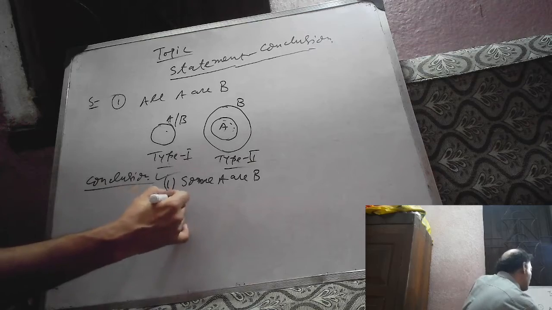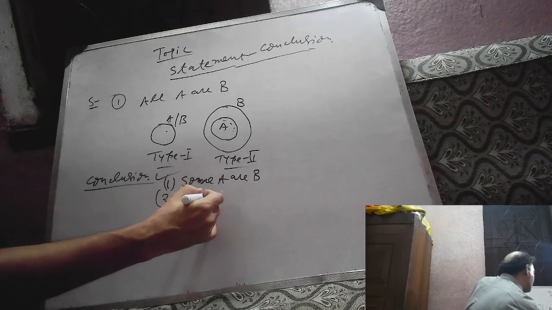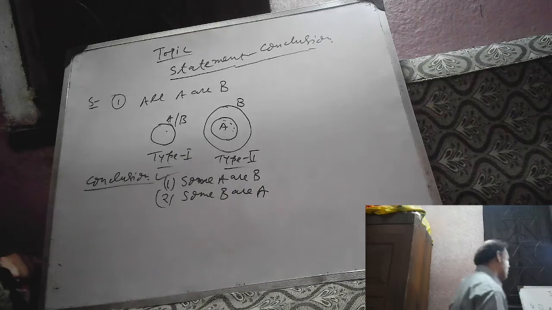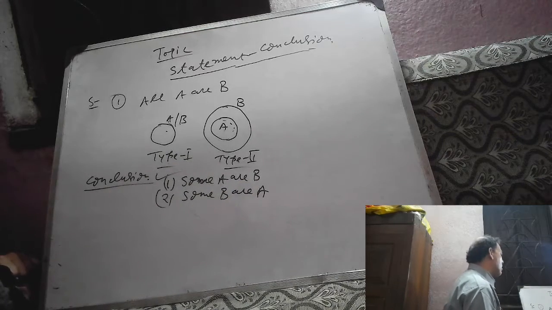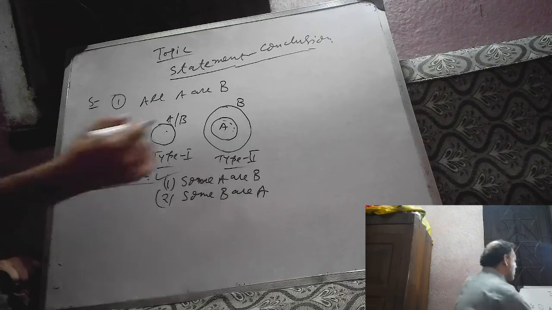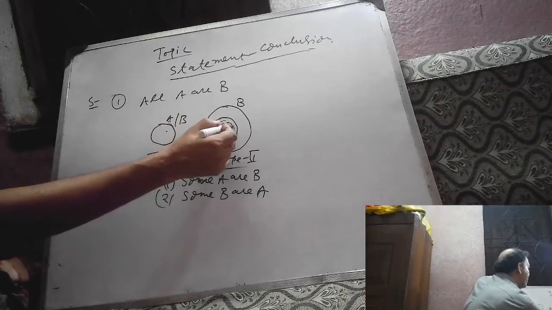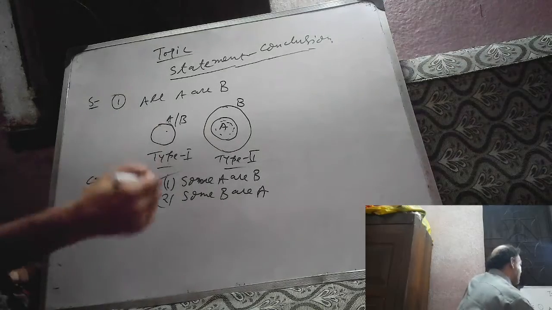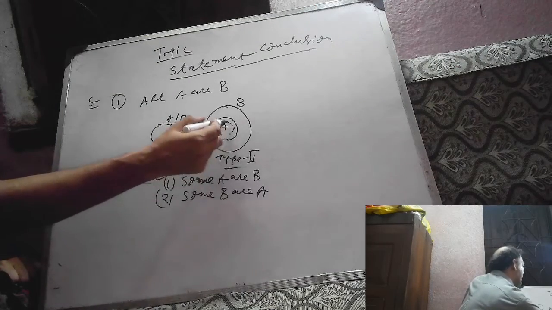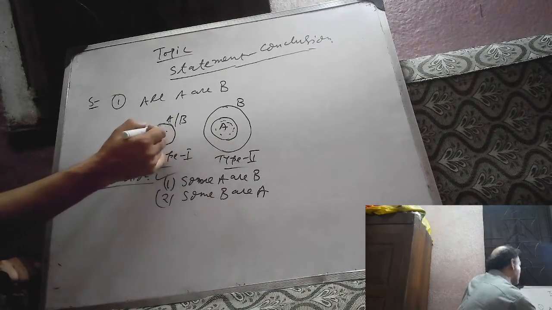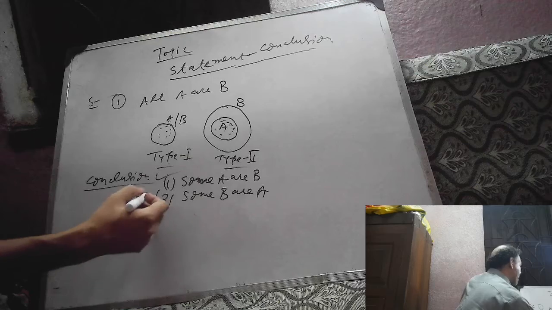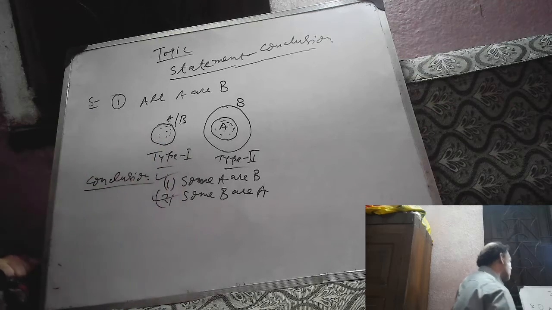Number 2: some B are A. Whether it is correct or wrong. Some B are A. This is B, this is also A. So from this figure we can say that some B are A is definitely correct. Again, some B is in the region of B, and it is also in the region of A. So some B are A is correct from this figure also.